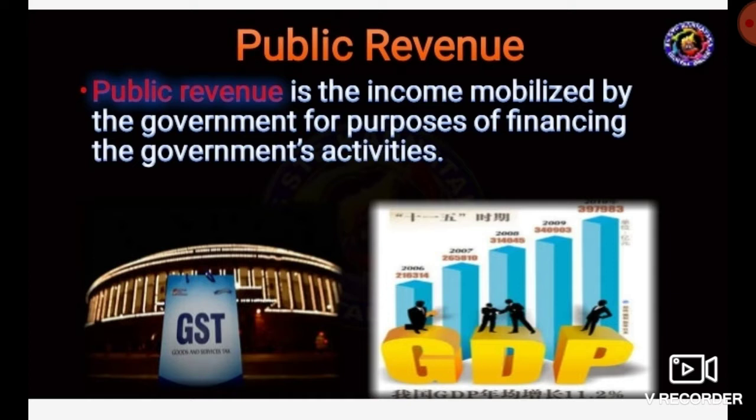Along with the classification of the functions, the Constitution has also specified the sources of revenue of the central and the state governments. We shall now briefly understand the sources of revenue of the central government. The central government collects its income from various sources. These sources can be broadly classified under two types: one is revenue receipt, second is capital receipt.